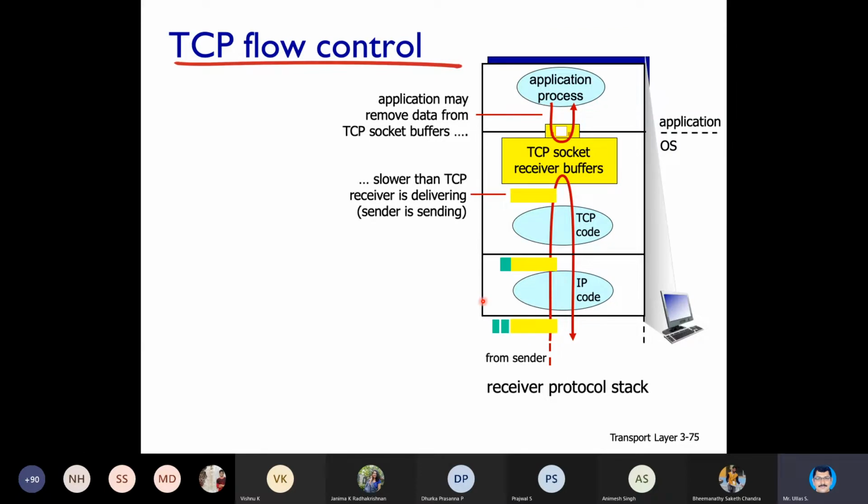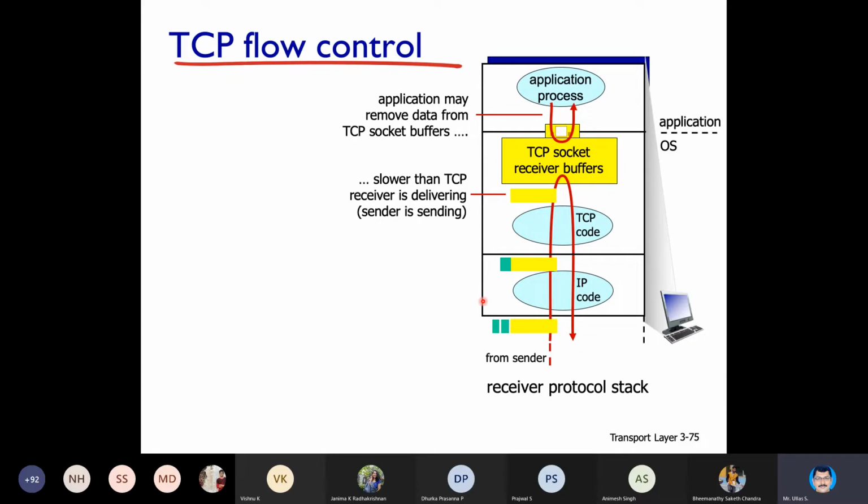So that is what it means: the application may remove data from TCP socket buffers. If it is not removed, what is the problem? Your TCP socket buffer will be occupied by that data, and subsequent data may not get enough space to be stored. That is the issue when you are not removing it, or if there is a delay in removing it. Now, the sender is sending faster than the TCP receiver is delivering.